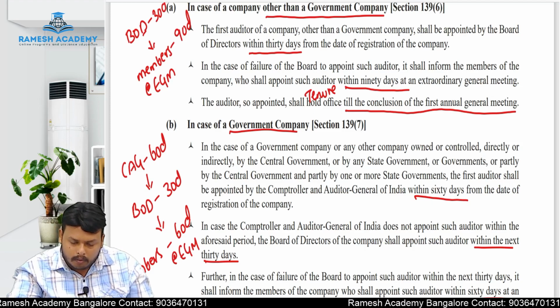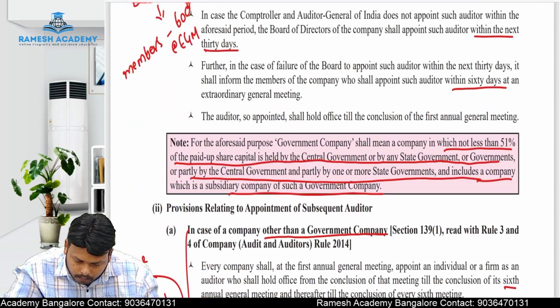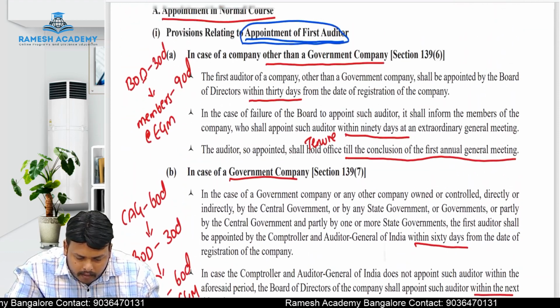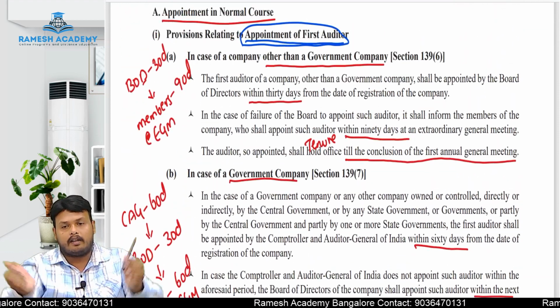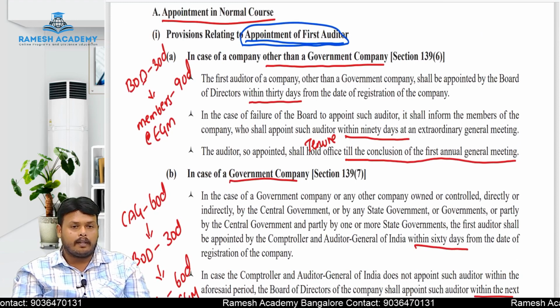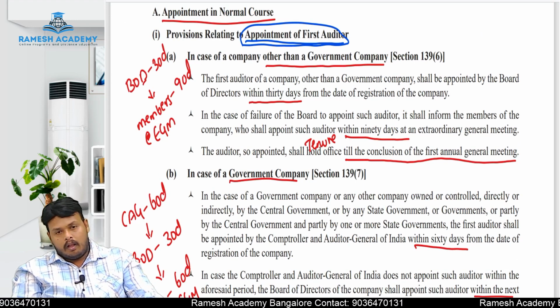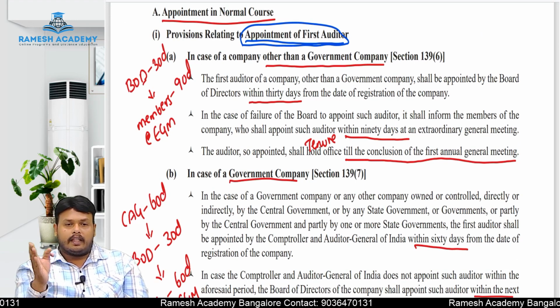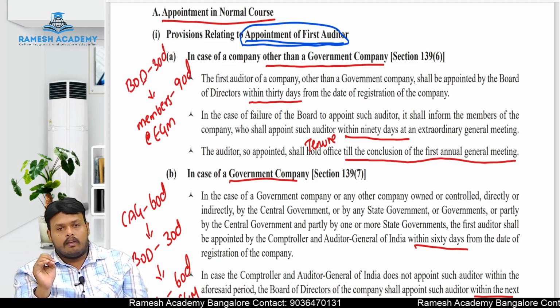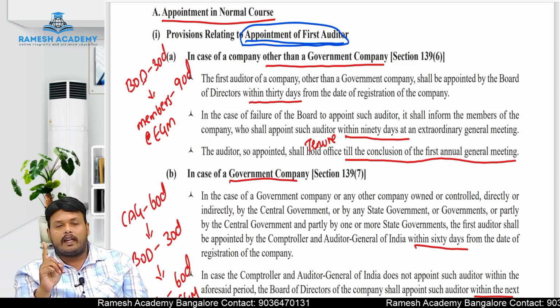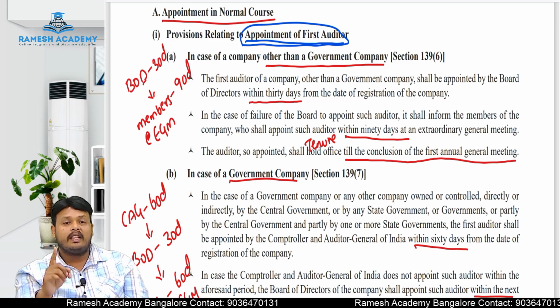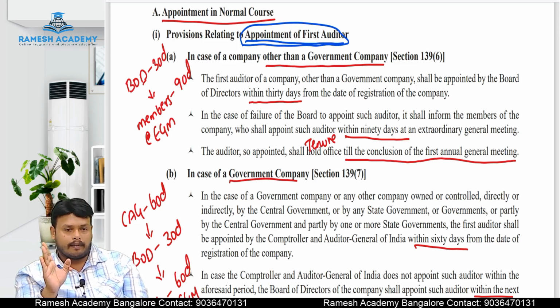Okay? So let us revise once. Let us revise once the appointment of an auditor. Appointment of the first auditor in the case other than a government company. The board of directors shall appoint the first auditor within 30 days from the date of registration of a company.